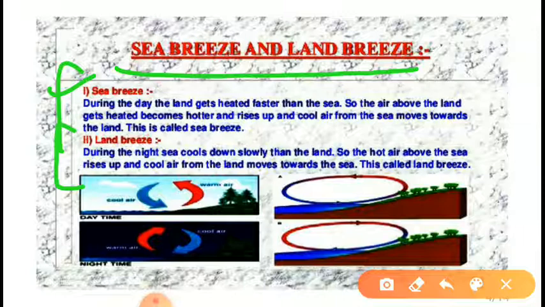So the air above the land gets heated, becomes hotter and rises up, and cool air from the sea moves towards the land. This is called sea breeze. During the night, the sea cools down slowly, unlike the land, so the hot air above the sea rises up and cool air from the land moves towards the sea. This is called land breeze.